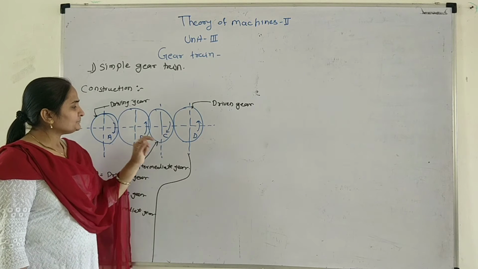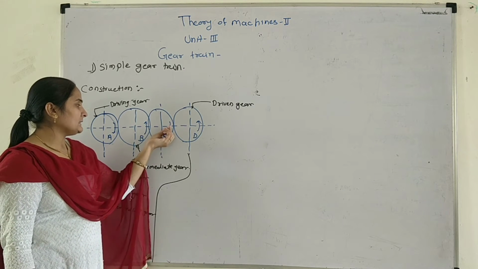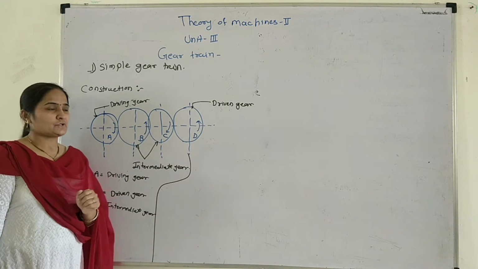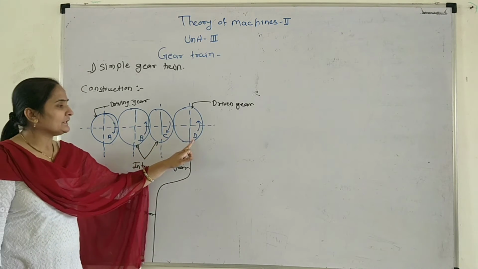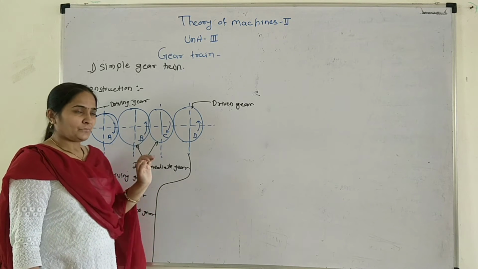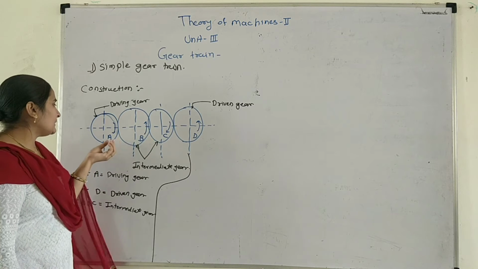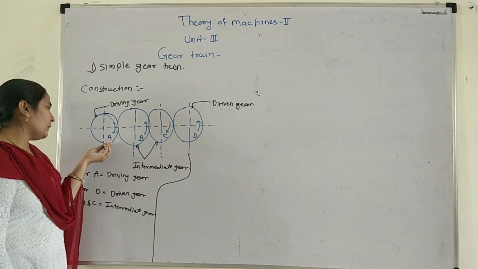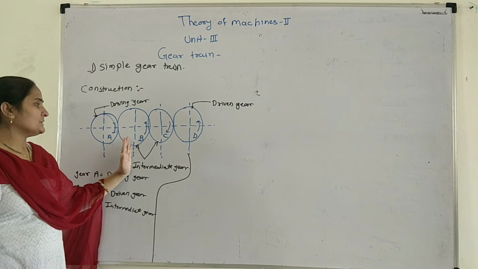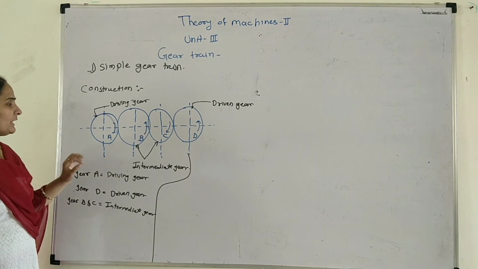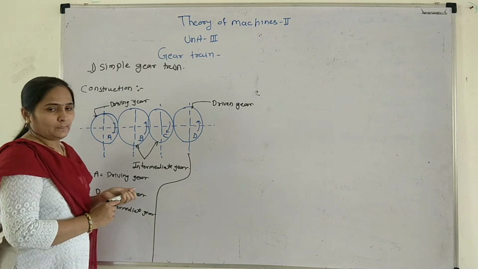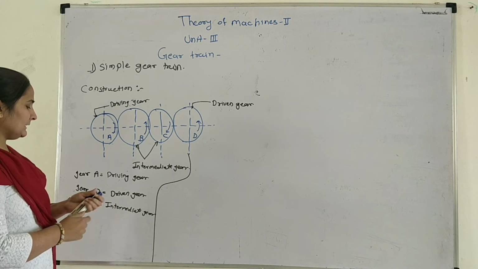Okay, then C transmits the power in the clockwise direction, then D will move in the anti-clockwise direction. So C drives D, and the power is transmitted from C to D. So the power from A to D is transmitted by using B and C. Okay, this is the working of the gear train.